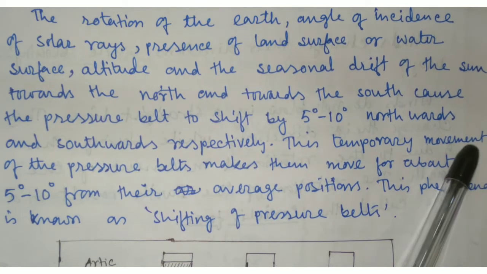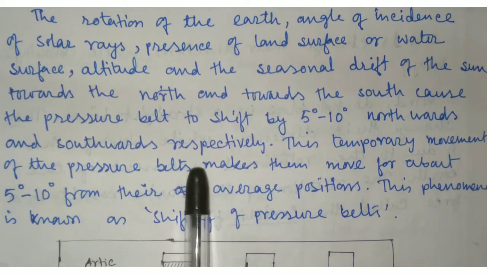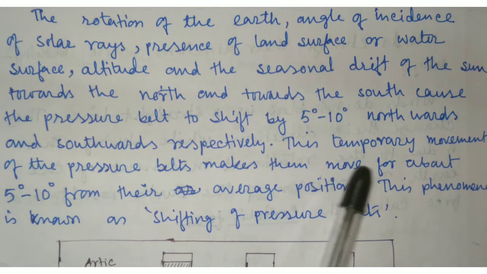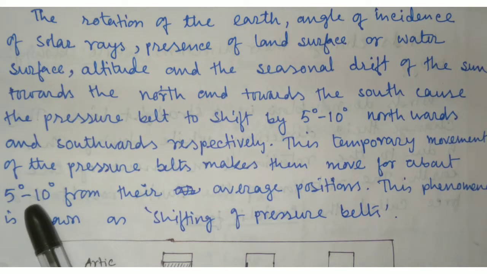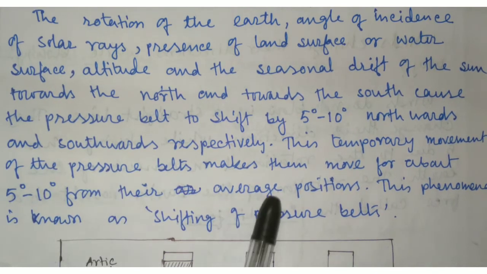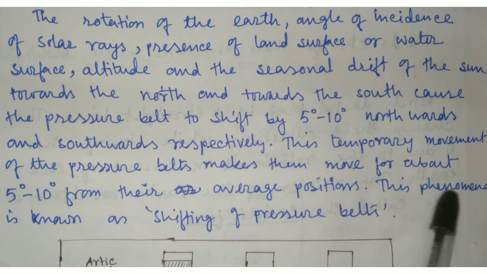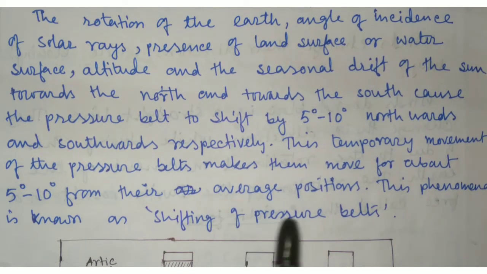This temporary movement of the pressure belt makes them move about 5 degrees to 10 degrees from their average position. This phenomenon is known as shifting of pressure belt.